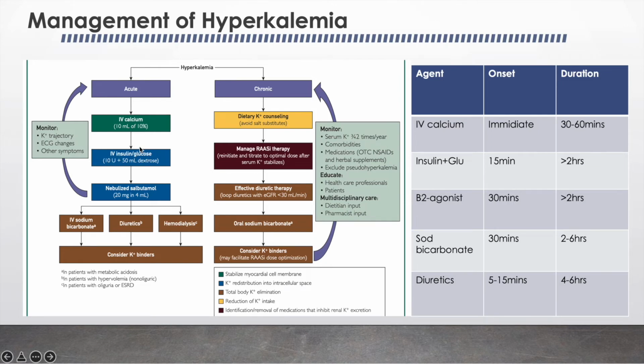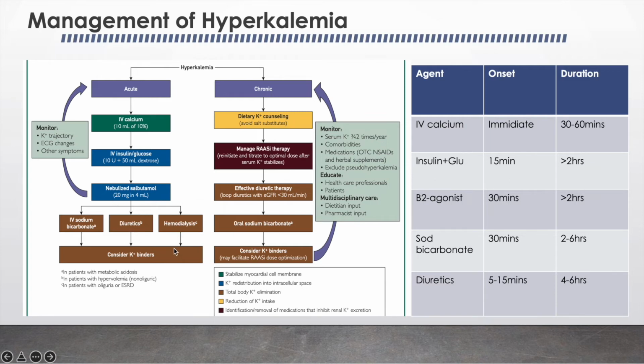Here we have to give insulin along with glucose to prevent hypoglycemia. And another is the use of nebulized salbutamol. Insulin onset is around 15 minutes and for the beta agonist the onset is a little later, that is 30 minutes. But the duration of both is almost 2 hours.